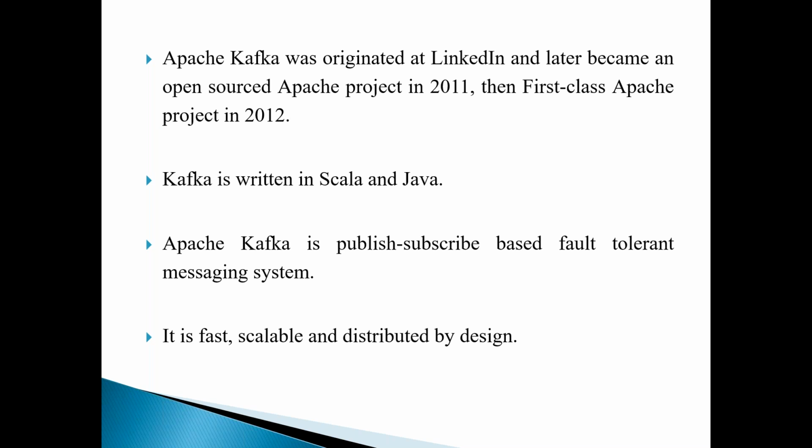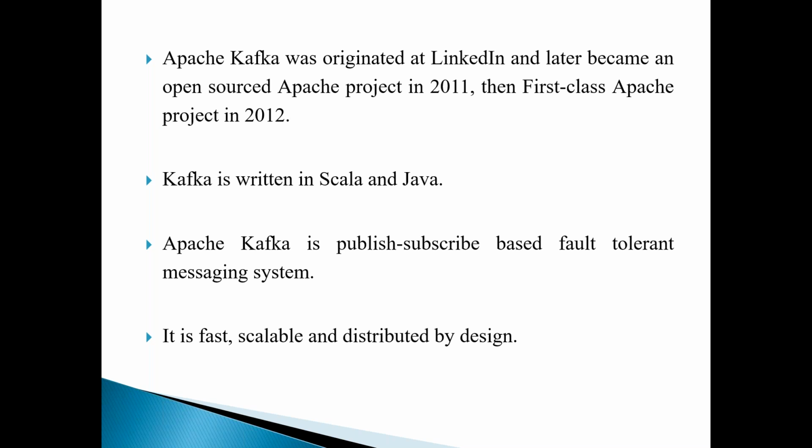If you ask me what this Kafka is, it is a publish and subscribe based fault tolerant messaging system. I hope you know what a messaging system is. I'm going to elaborate later on this messaging system. So I can say that it is a publishing and subscribing based, pub sub based fault tolerant messaging system.